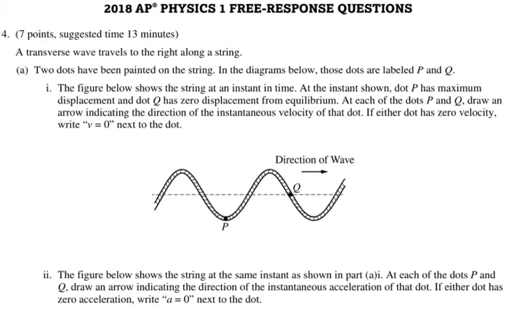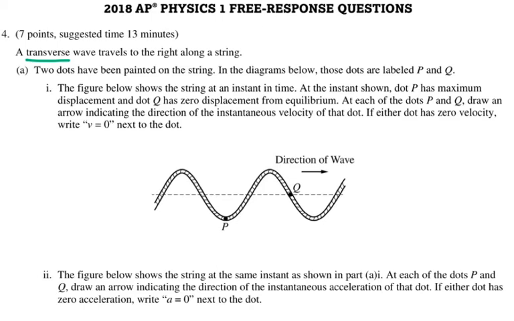This is an AP Physics 1 2018 FRQ question. A transverse wave travels to the right along the string. So I know it is going to be a transverse wave. And I know that with transverse waves, even though the wave is traveling this way, every point on the wave is traveling up and down, perpendicular to the motion of the wave.